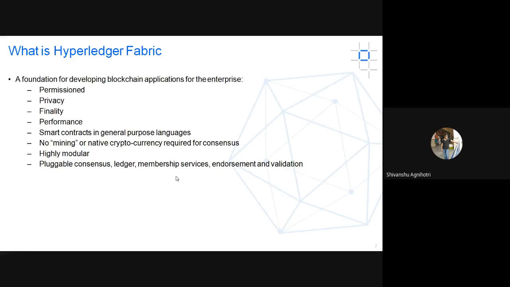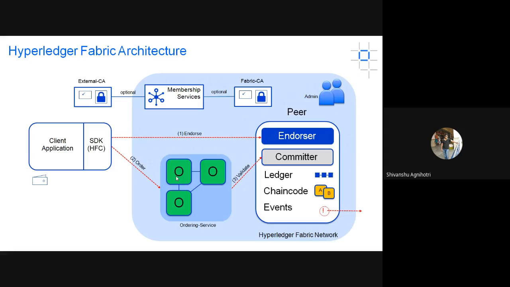Again, it is highly modular. As I've discussed, it has a modular architecture, meaning you can divide a system into modules and create them independently. You can develop different modules, test them individually, and then combine them to get your complete system. And again, I've talked about pluggable consensus. Pluggable consensus means that at the time of need, you plug in any consensus algorithm and use it, and when it is not required, you can discard it. I will be talking about terms like membership services and endorsement in upcoming slides. So let's come to the next slide.